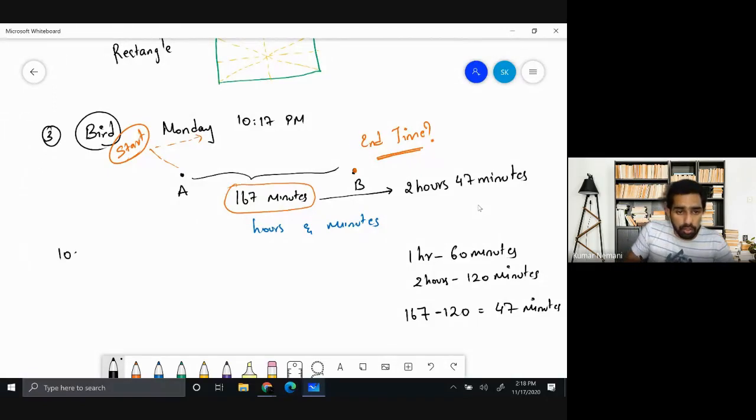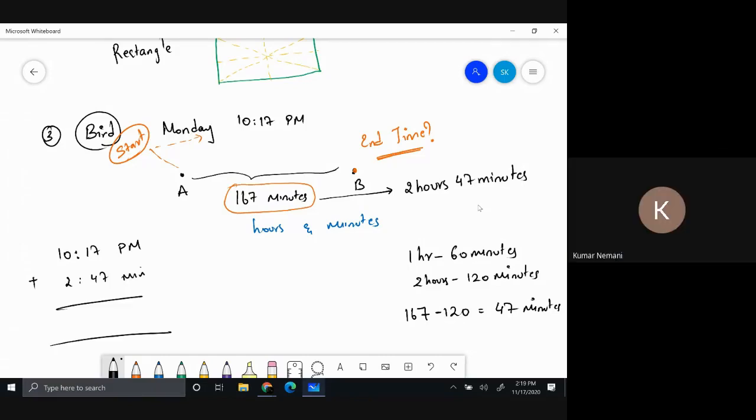Now you're adding 10:17 p.m. plus 2 hours 47 minutes. What do we get? So 7 plus 7 is 14. 1, 4. 4 plus 1 is 5. 5 plus 1 is 6. But it became 64 minutes. 47 plus 17 is 64 minutes. But what is 60 minutes? 60 minutes is 1 hour. So I'm going to put carry over 1 over here and I'm going to put 04 minutes.